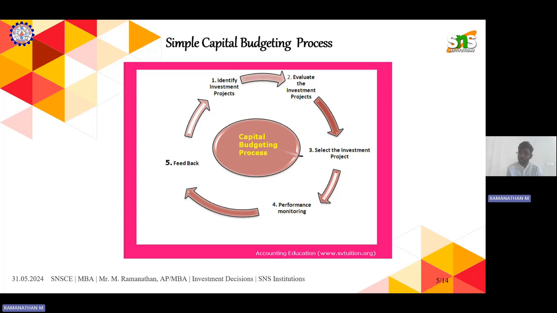Next is to select one. After doing the evaluation, you have to select one among the five, and implement it based on the performance. You monitor, give the feedback, and otherwise you have to make it a continuous process. This is all about the simple capital budgeting process.